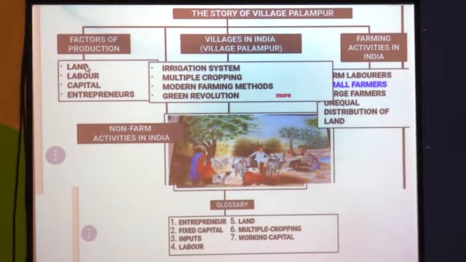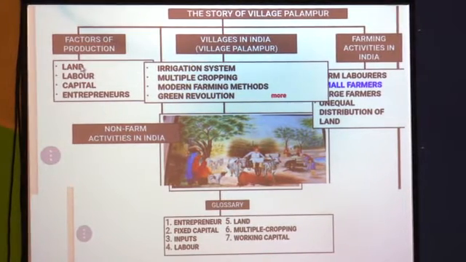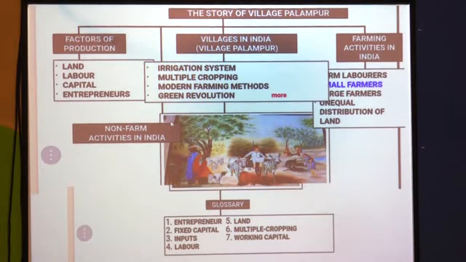Labor is also equally important. We require skilled and unskilled, both types of labor, for production. Capital: when we invest our capital, we can purchase machinery, pay labor wages, and purchase land. So capital is also equally important for production. Entrepreneurs are also important. In this study, village Palampur is an imaginary story.